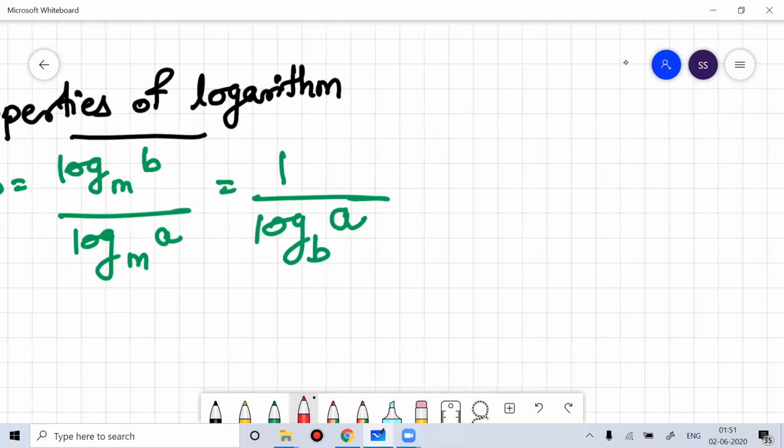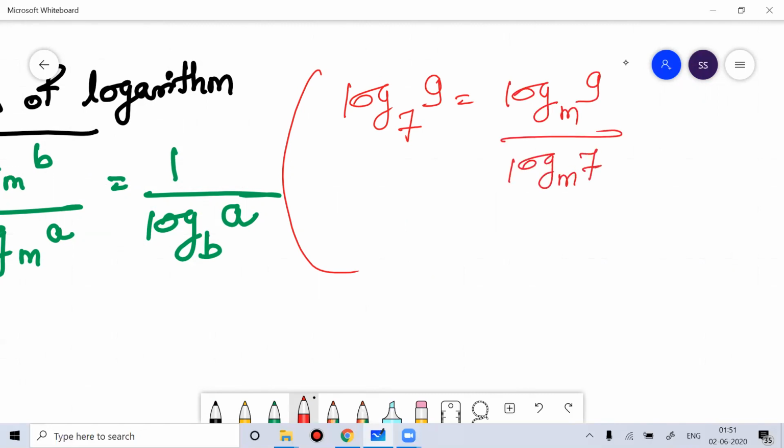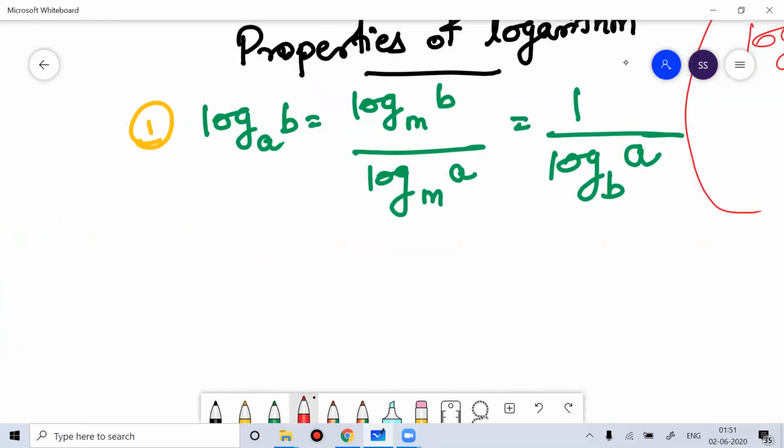If you are confused with this, I can write log base 7 of 9 is equal to log of 9 by log of 7, where M can be any positive number not equal to 1. Or I can write this as 1 divided by log base 9 of 7. It is important that you are well versed with properties. If you are confident on properties, then solving questions on logarithm will not be difficult.